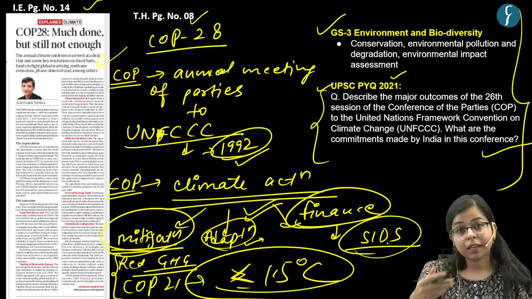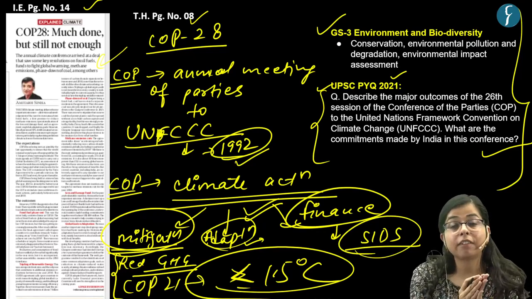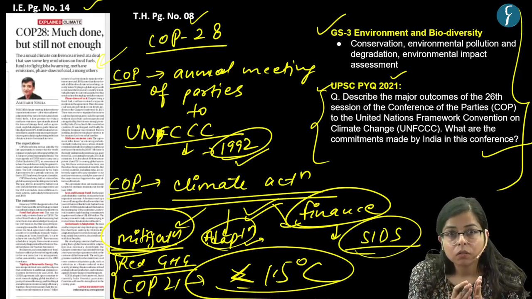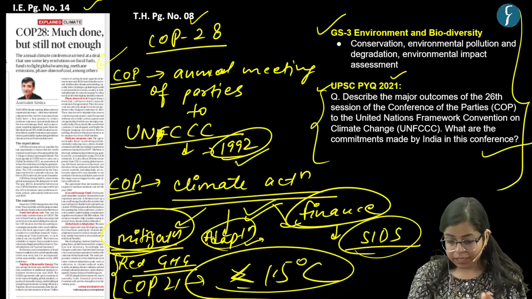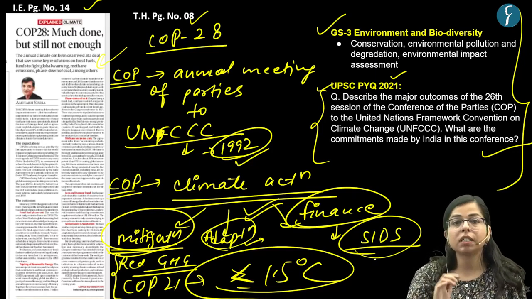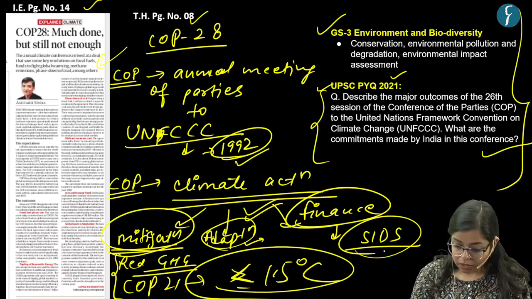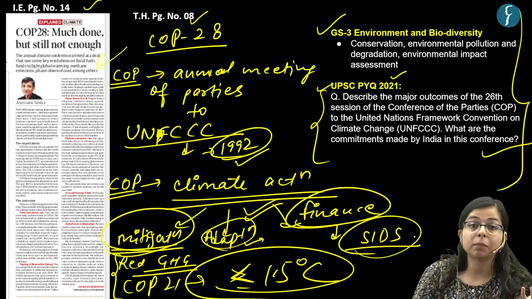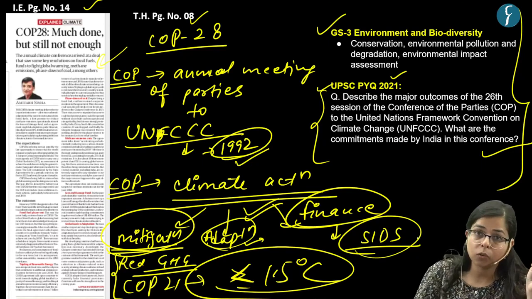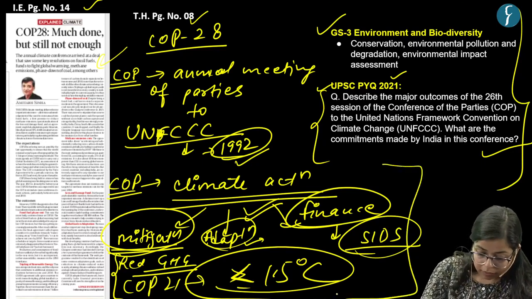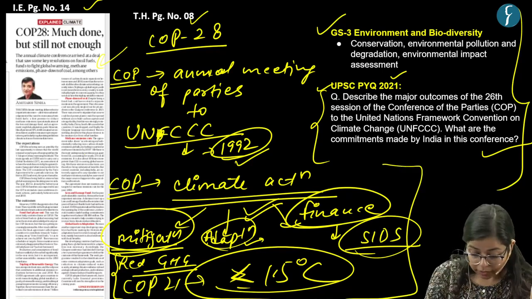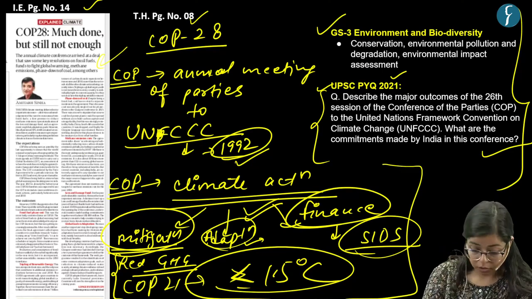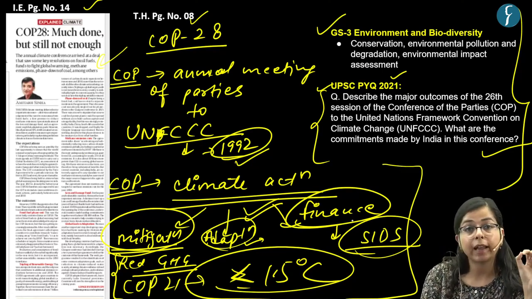So for these countries there should be climate finance, basically to compensate for the damage caused by climate change to these countries, small island developing nations and other vulnerable countries, mostly located in the global south. So the Conference of Parties is about taking climate action on these three important themes of mitigation, adaptation, and climate finance.